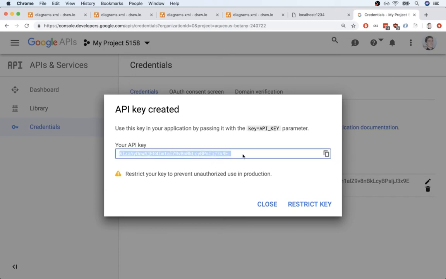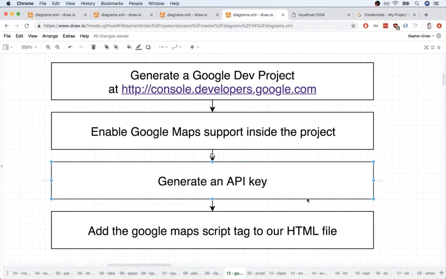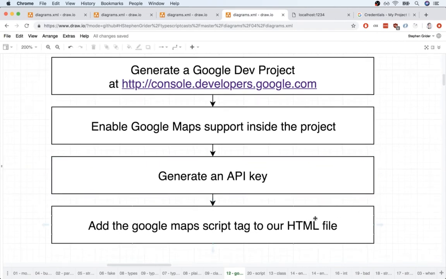So I'm not going to copy this just yet. I'm going to leave it here for just a moment. We're going to use this API key in just a second, so we'll leave it here on the screen. All right, so here's what we have to do first before we can actually use that API key. We need to add a script tag for the Google Maps SDK to our HTML file.